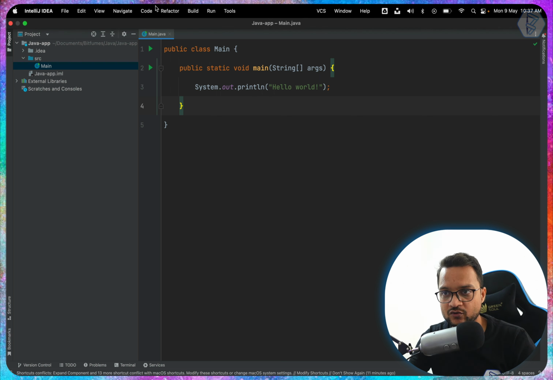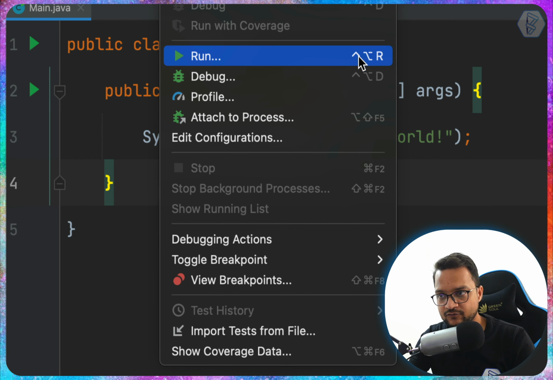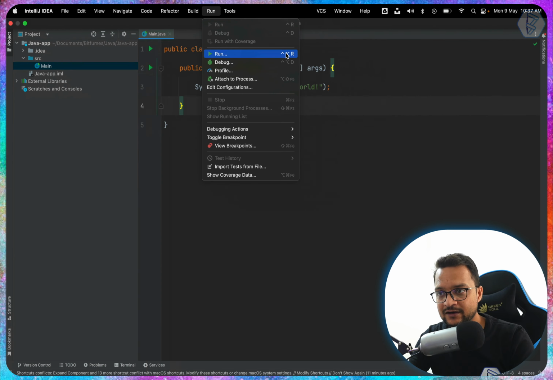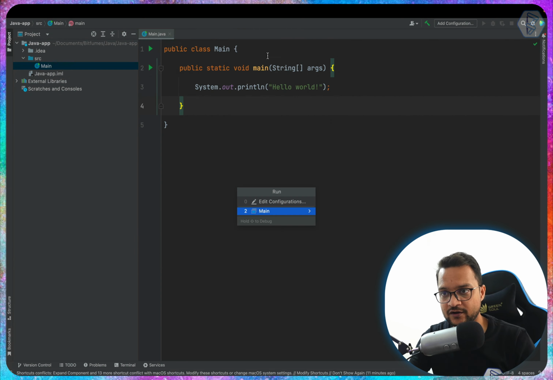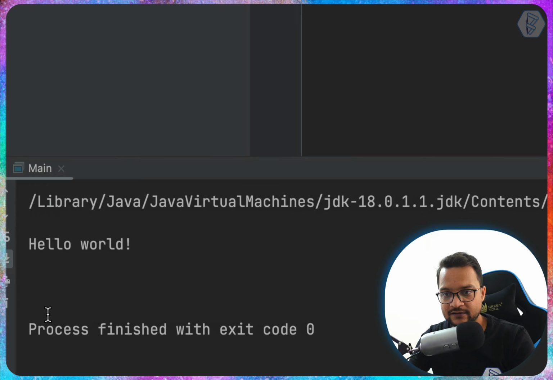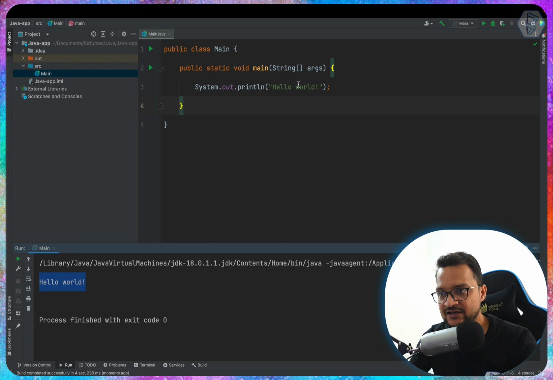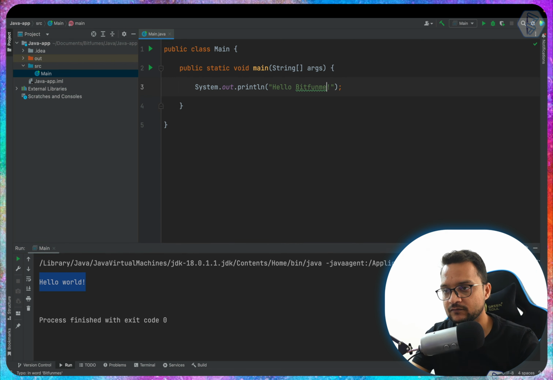So let's go to the run option and click on this run, and you can see we have a shortcut for this. We have control, option and R. This is for Mac. If you are on Windows, you will find some other keyboard shortcut, but let's use my mouse and click on run. It asks what you have to run. I want to run the main. Very soon we will have the terminal, and you can see in the terminal we have the hello world. Congratulations!